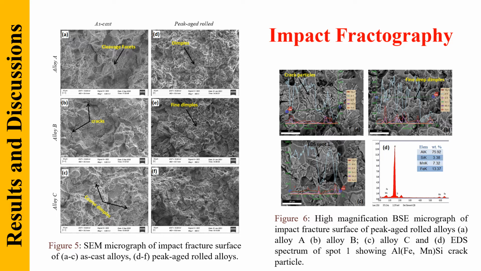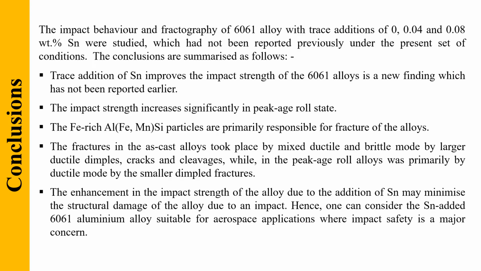Fractography of the as-cast alloy reveals cracks, fractures, and dimple features, indicating locally brittle and ductile failure. It can be seen that relative to the as-cast alloy, dimples are smaller and denser in peak-aged rolled alloys. The impact fracture surface of the peak-aged rolled alloy was mostly dominated by smaller dimples, indicating that the fracture mechanism is primarily ductile mode. Moreover, the EDS analysis in figure 6 detects AlFeMnSi elements in the cracked particle. This indicates that AlFeMnSi elements were accountable for fracture of the alloys.